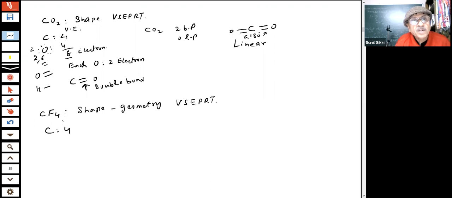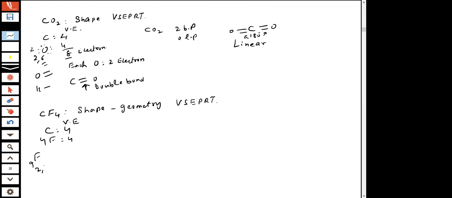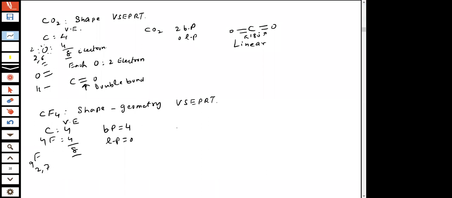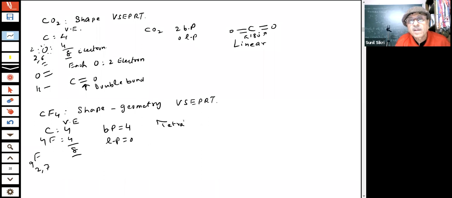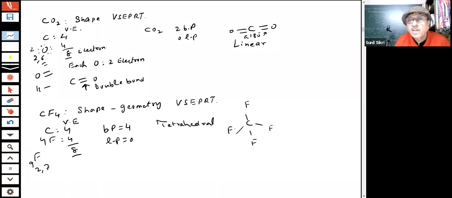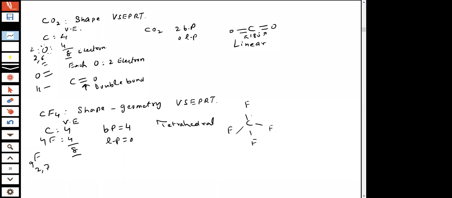Here you have carbon with 4 electrons, and there are 4 fluorines, each gives 1 electron, because fluorine has atomic number 9, which is 2,7, so it shares 1 electron, 1 bond. So total 4 bond pairs, lone pairs 0. So the shape is tetrahedral, students. What is the bond angle here? 109.5 degrees.